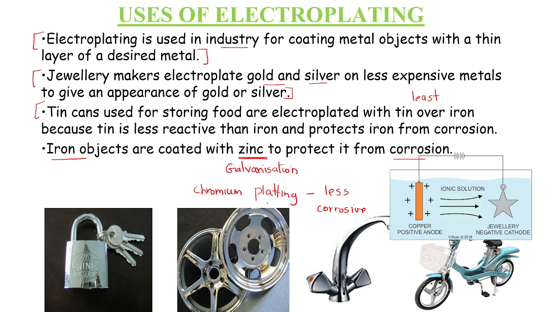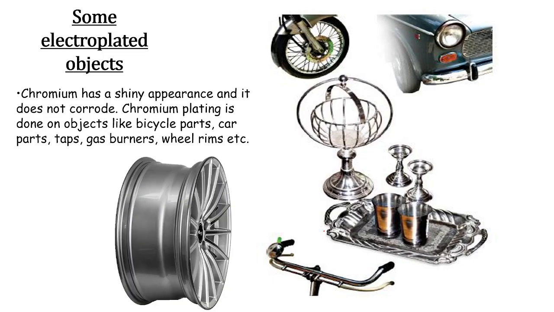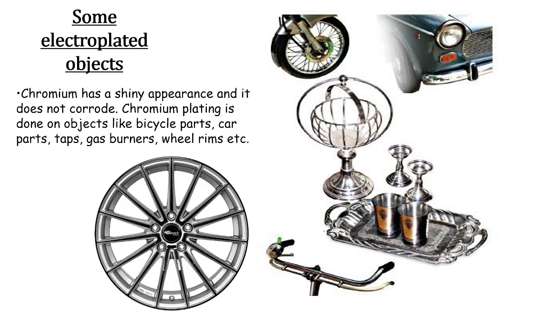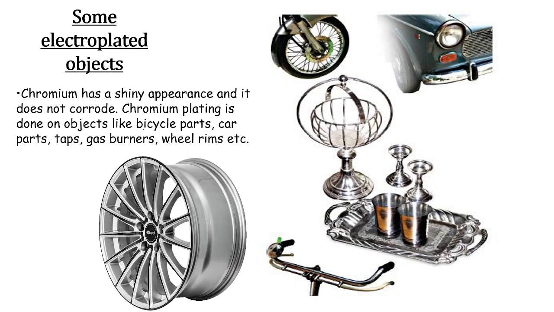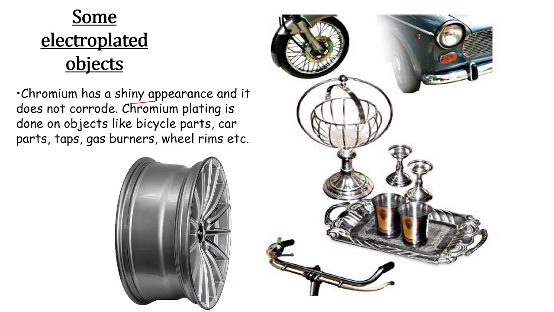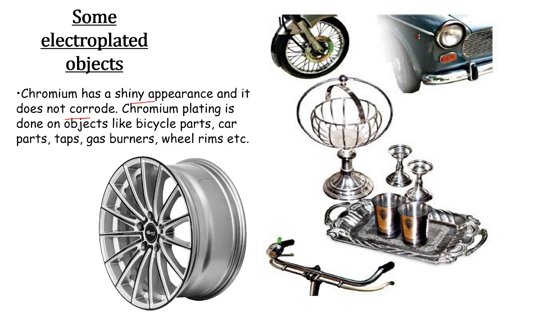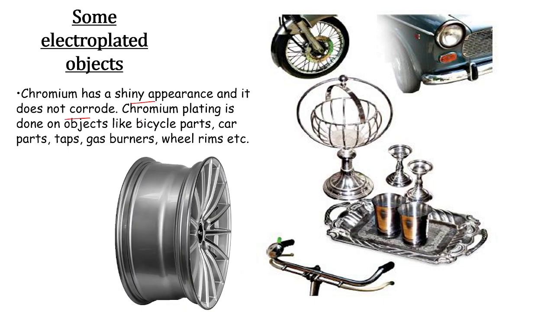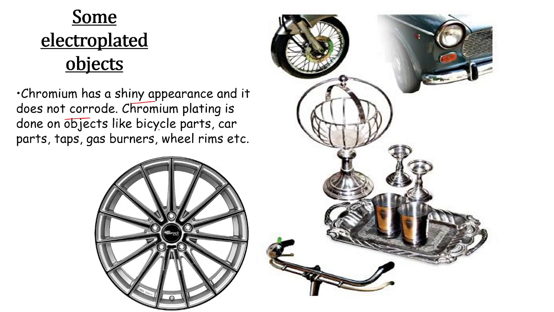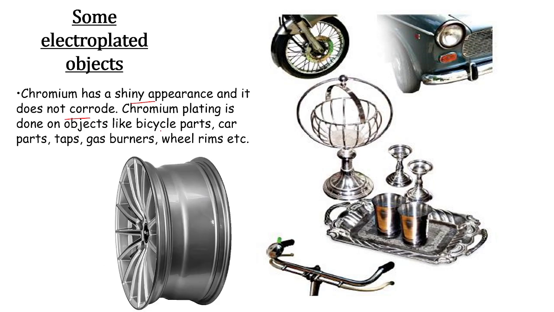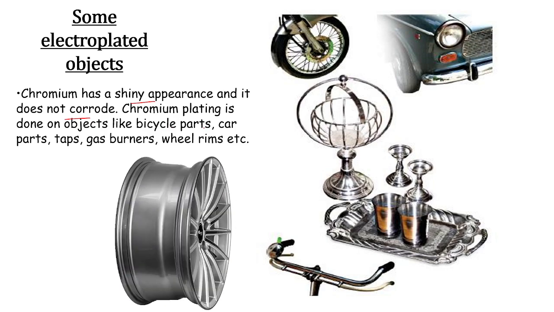Okay, so these are the different applications of electroplating. Electroplating has huge applications. If you know more about it, please write in the comment section. Some electroplated objects: as I already told you, chromium has a shiny appearance and does not get corroded easily, so it is less corrosive. So chromium is electroplated on the parts of bicycles, vehicles, cars, so that they do not get corroded.